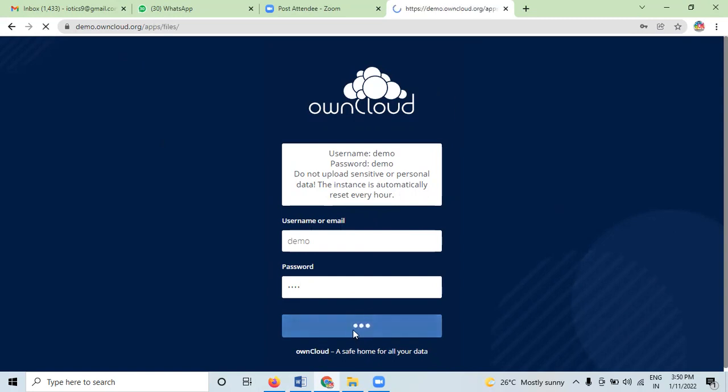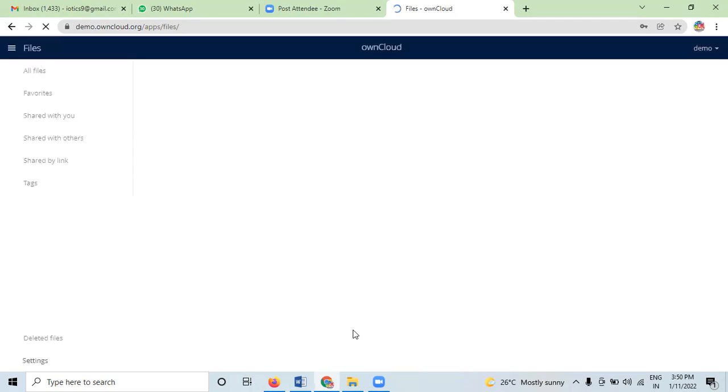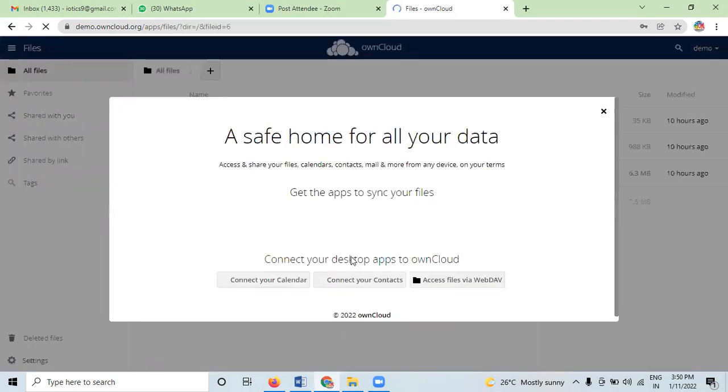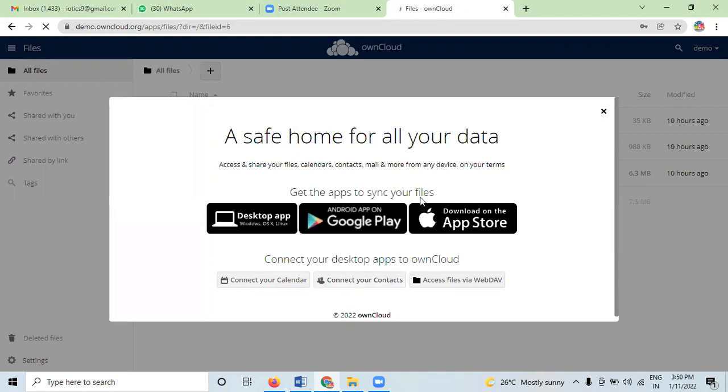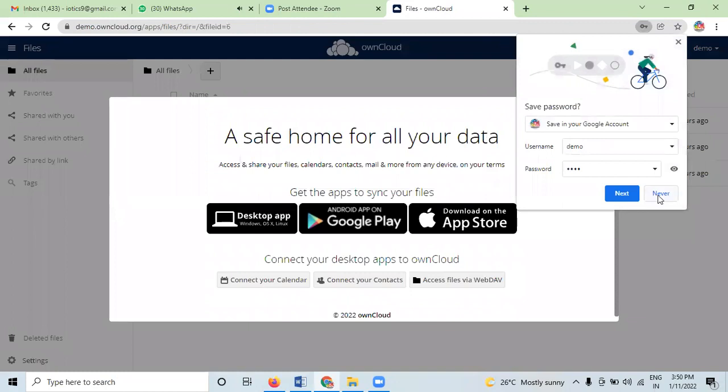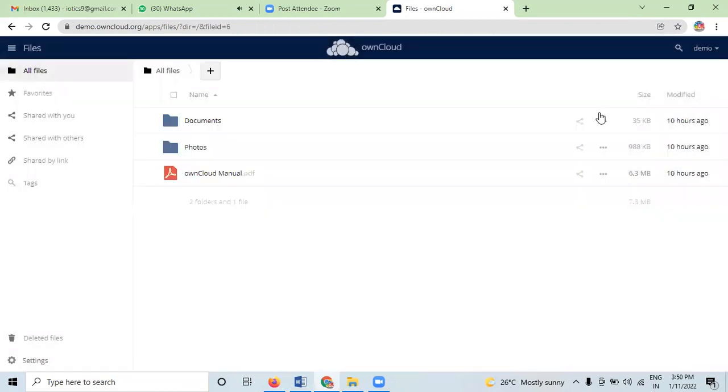Okay, after logging in, the second step is that by default the ownCloud web interface opens to your files page. You can see its own interface is open, and you can add, remove, make changes based on the access set.